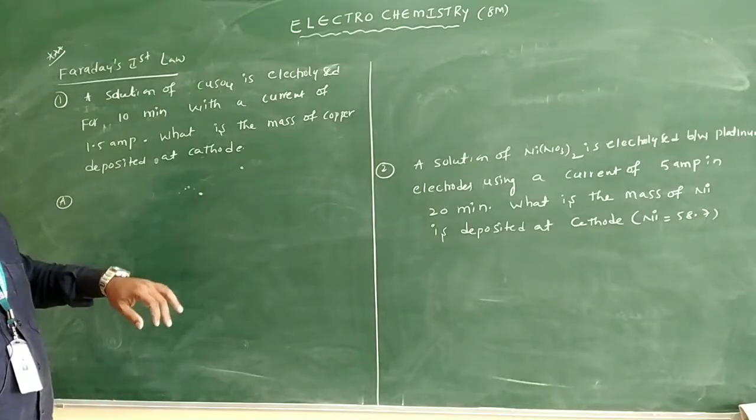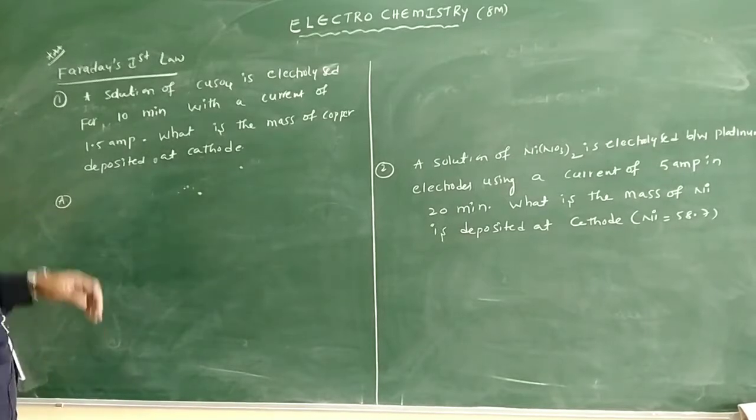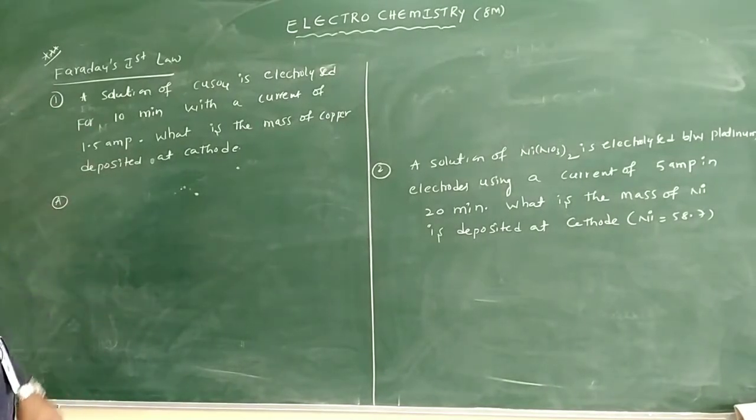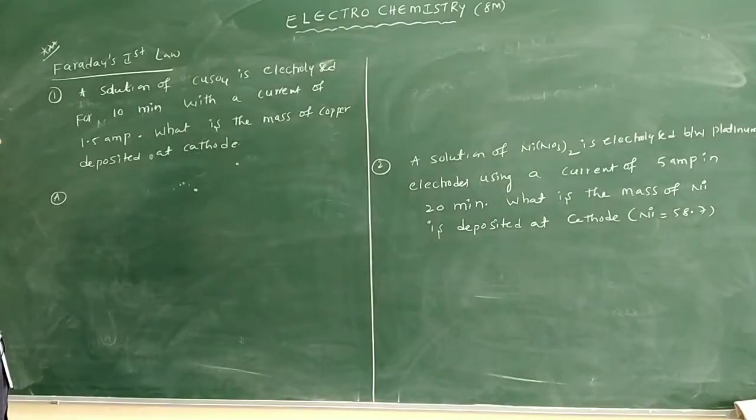One of the questions is given like this. This is mainly from Faraday's first law only. A solution of copper sulfate is electrolyzed for 10 minutes with a current of 1.5 ampere. What is the mass of copper deposited at the cathode?